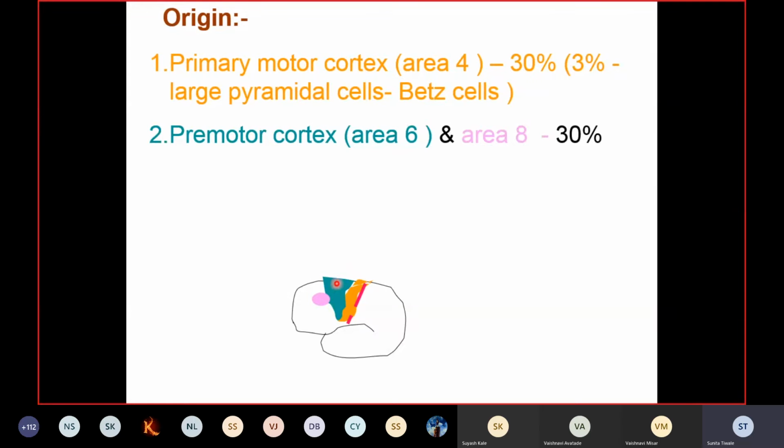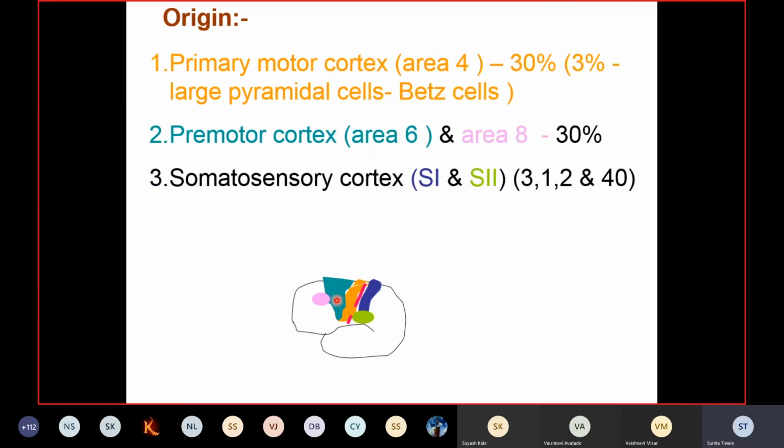And in the upper part, just in front of that, you come across one area, that is area number 8. It is called the frontal eye field. Now this frontal eye field, you have seen in the accommodation reflex. So this premotor cortex, area number 6, and area number 8, also contribute about 30% of the fibers.